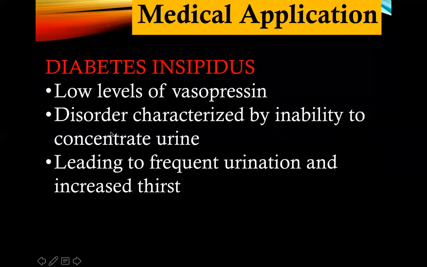Okay, so let's apply it in medicine. There is what we call diabetes insipidus, which is characterized by low levels of vasopressin or antidiuretic hormone, and this disorder is characterized by the inability to concentrate urine. That will lead to frequent urination and increased thirst.